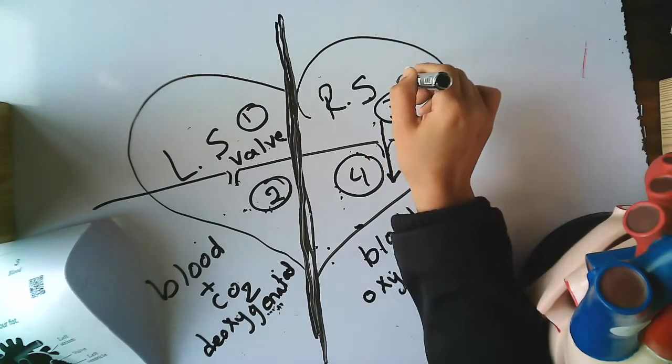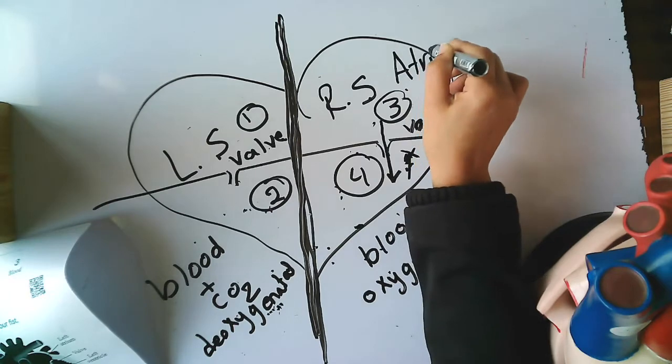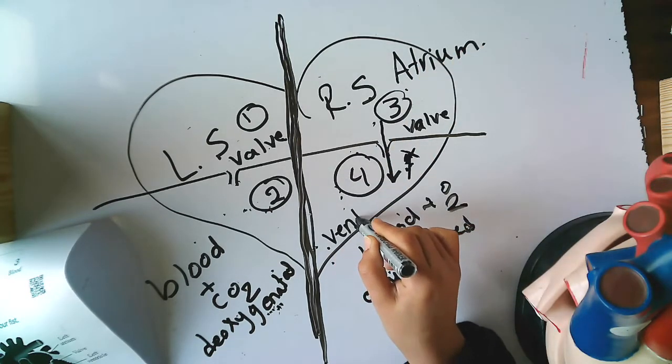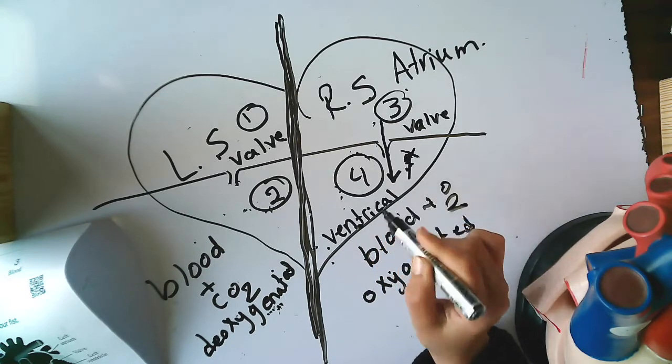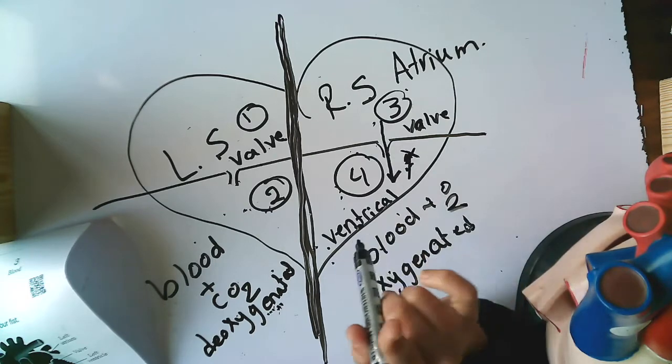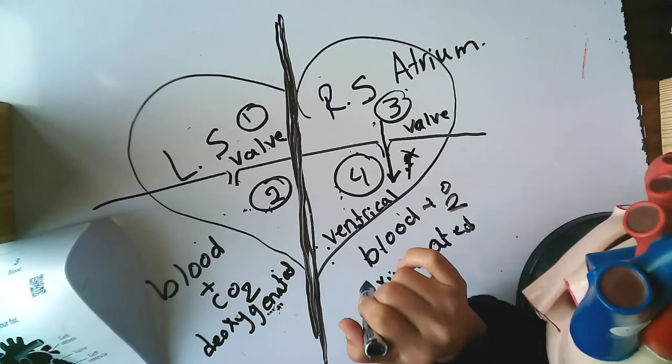Here is called atrium, to ventricle, and it prevents the blood from returning back. It does not allow the blood to return back.